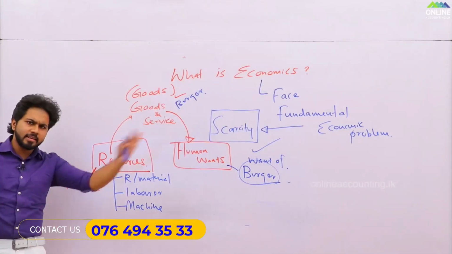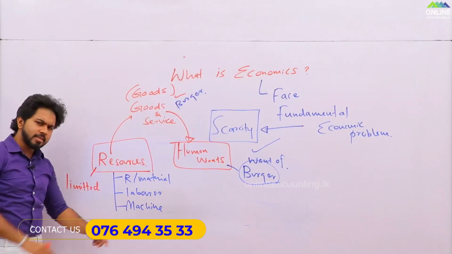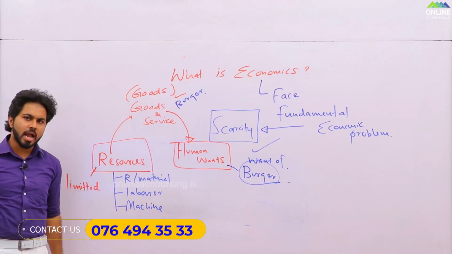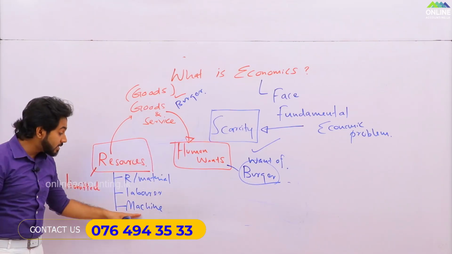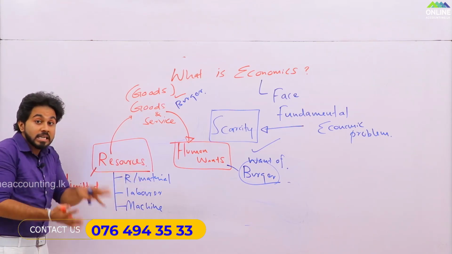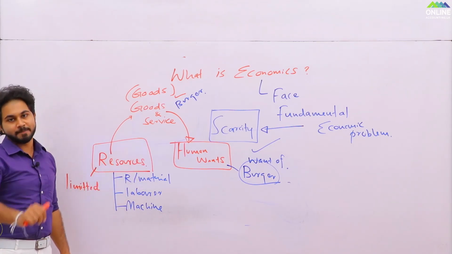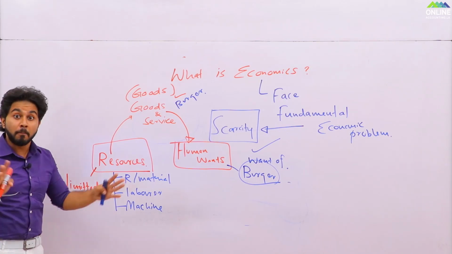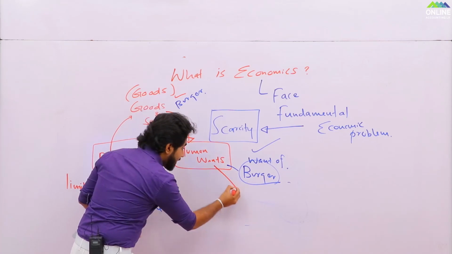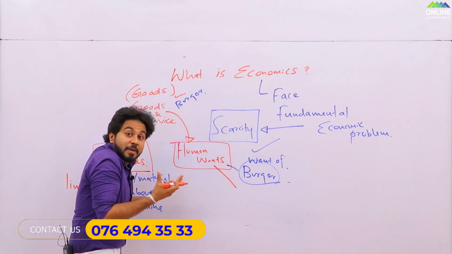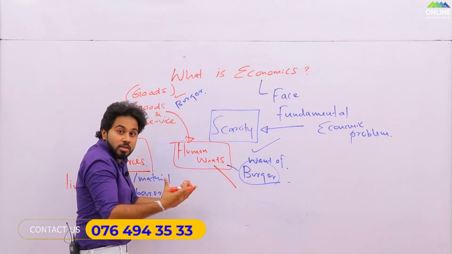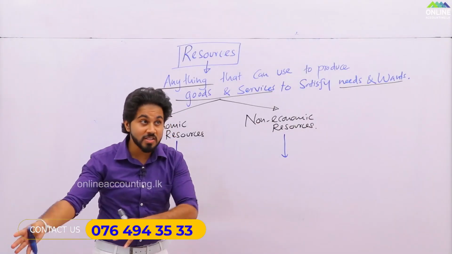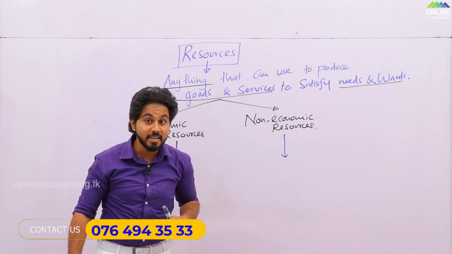We can't see raw materials everywhere in the society. We can't see laborers everywhere in the society. We can't see machines everywhere in the society. That means machines, laborers, raw materials, resources are limited. Very small amount is available in the country. But think about human wants, people's preferences, people's willingness: unlimited human wants. That means resources are not enough to satisfy unlimited human wants.